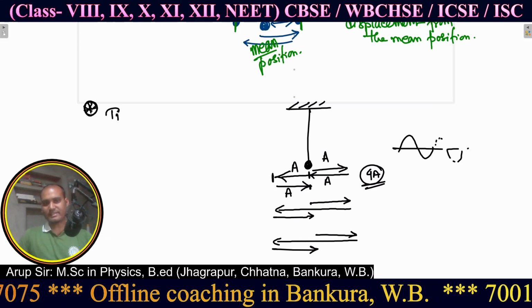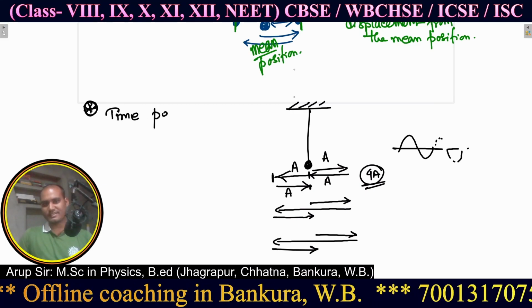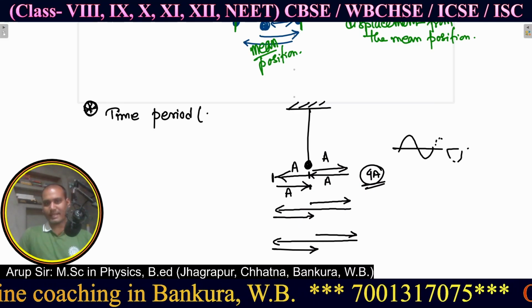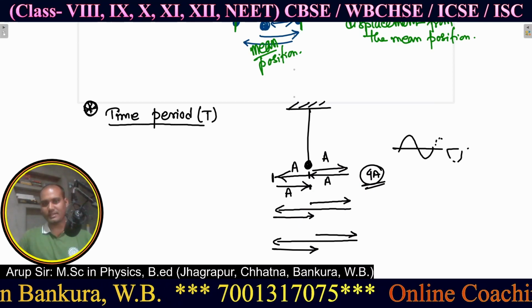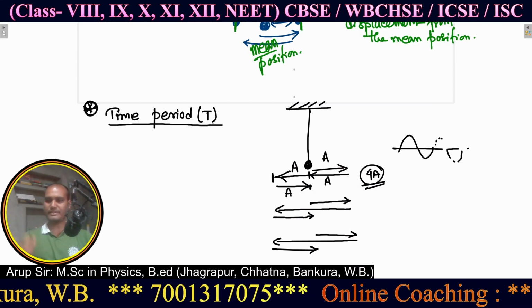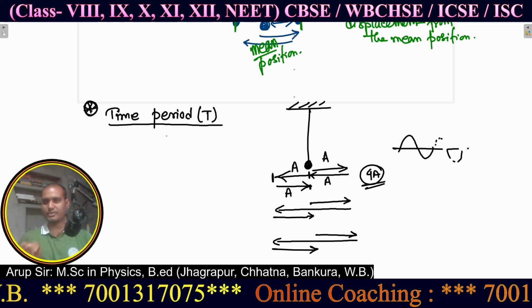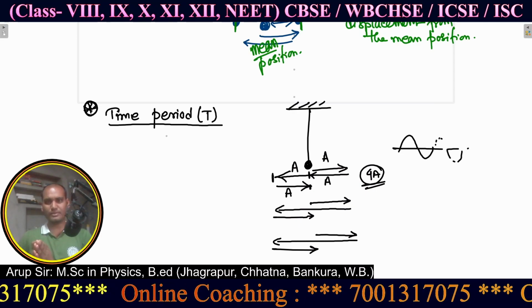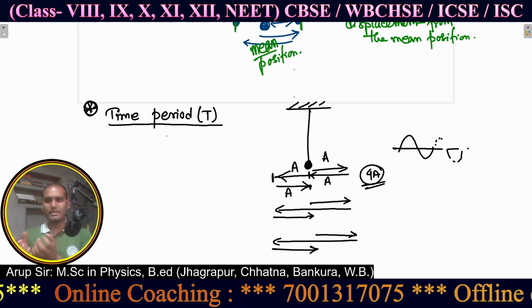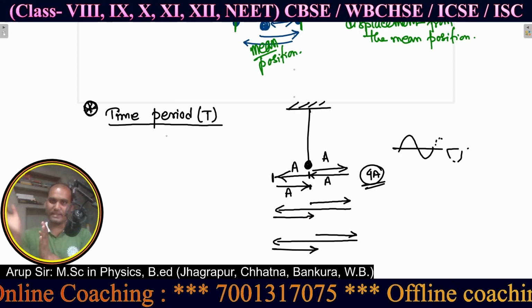So what is time period? Time period is generally denoted by capital T. Capital T is the time for making one single oscillation.